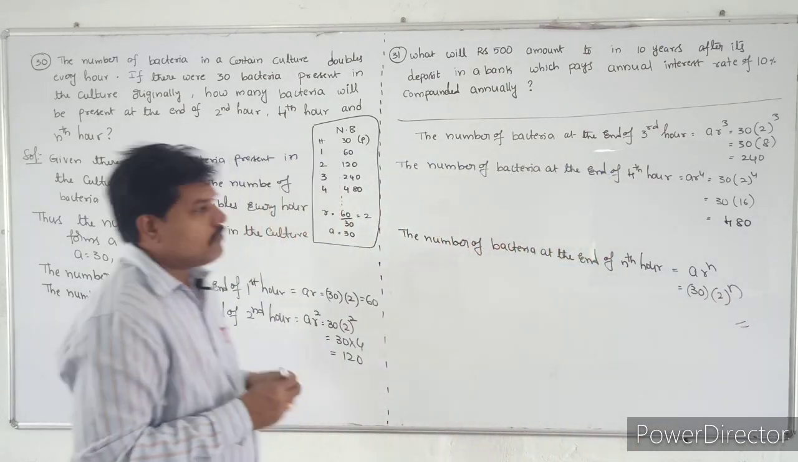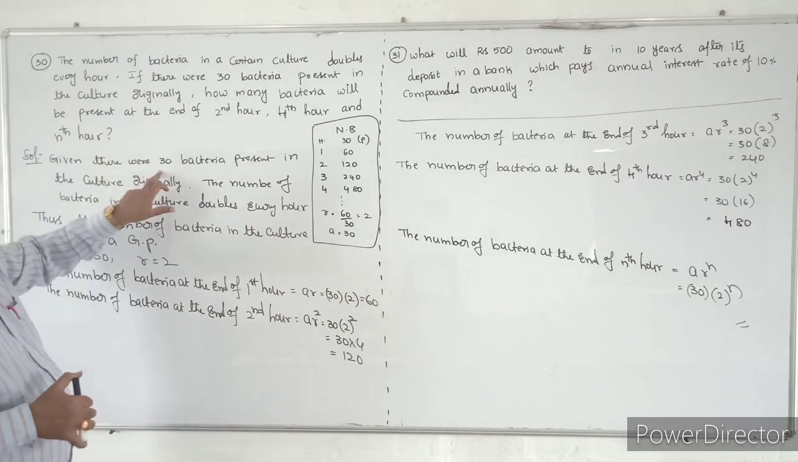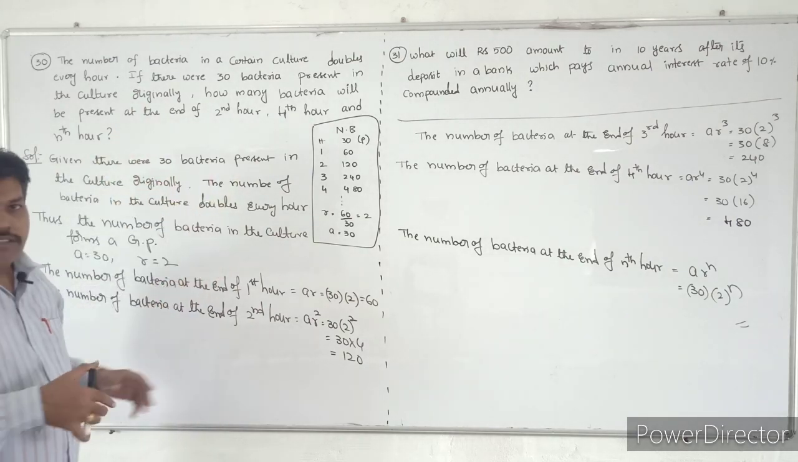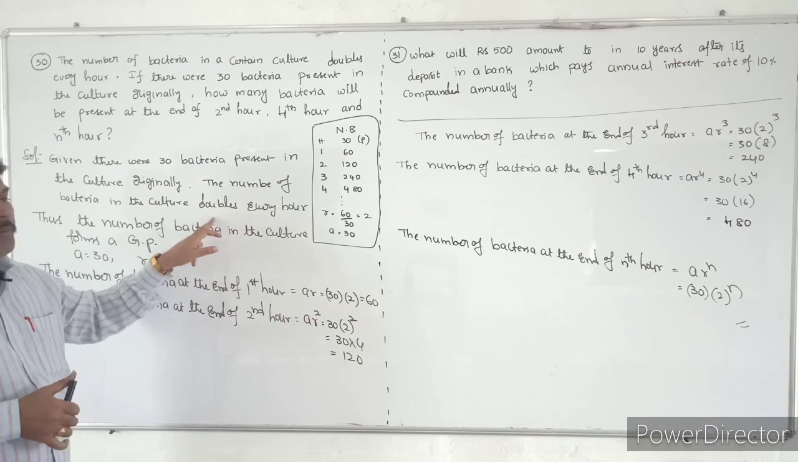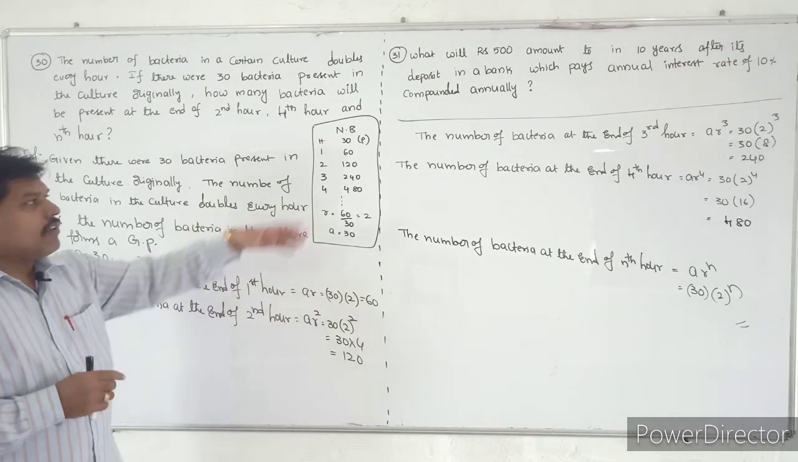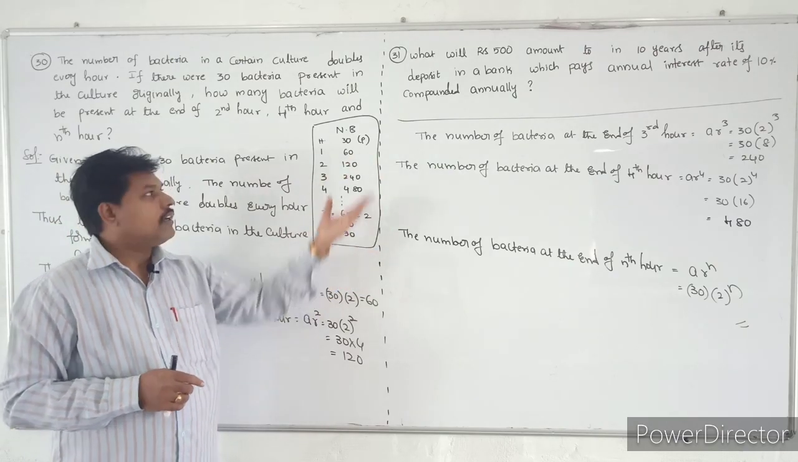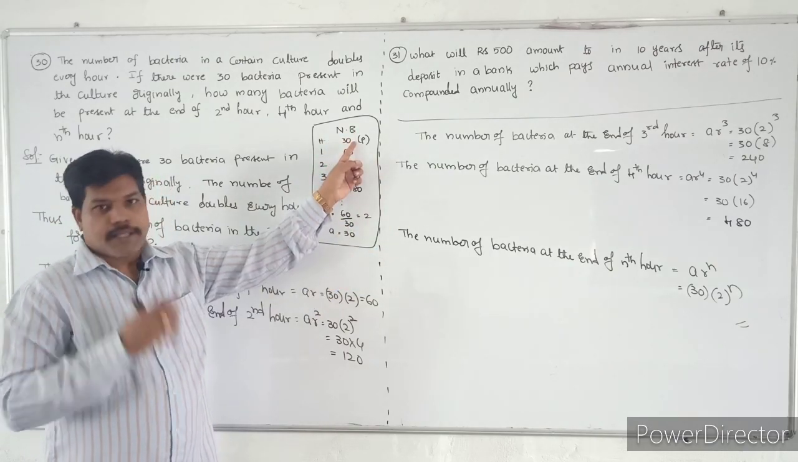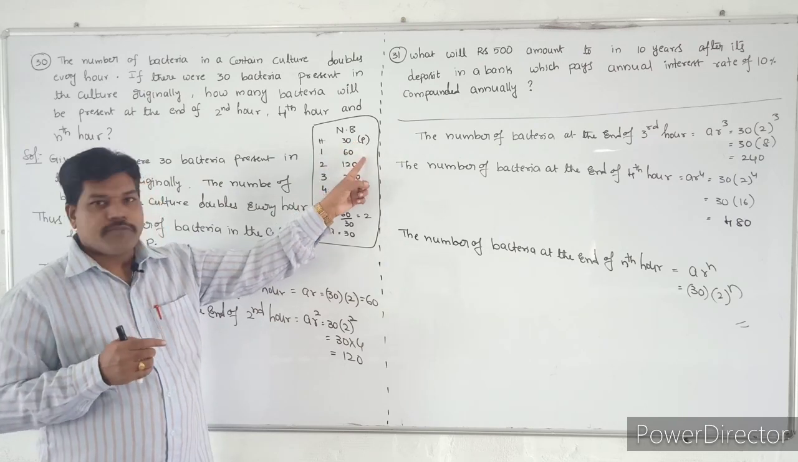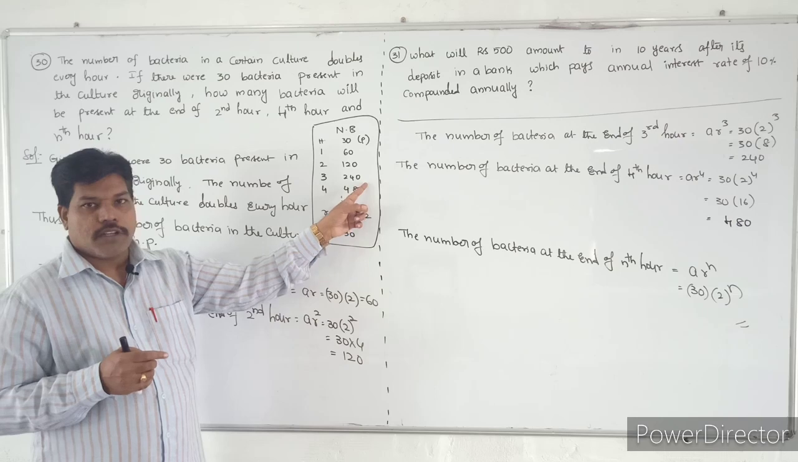So see that question once again, students. What they have given is that originally 30 bacteria are already present in the culture. Every hour it doubles. So I have already given one chart here. You can write it at one side. You can understand what we are taking. So at present it is 30. At the end of the first hour it will become 60. At the end of the second hour it will become 120. At the end of the third hour it will become 240.